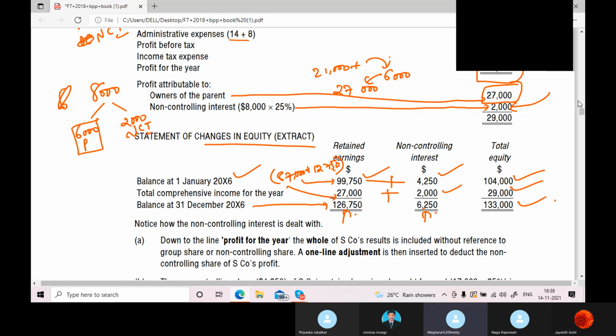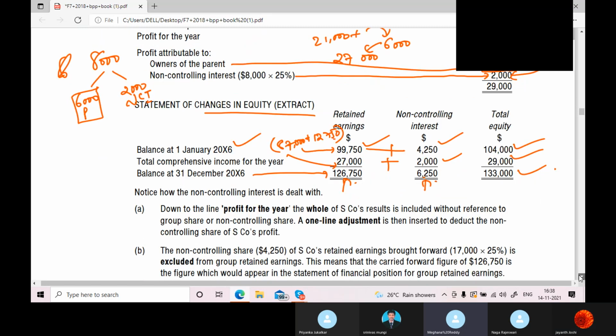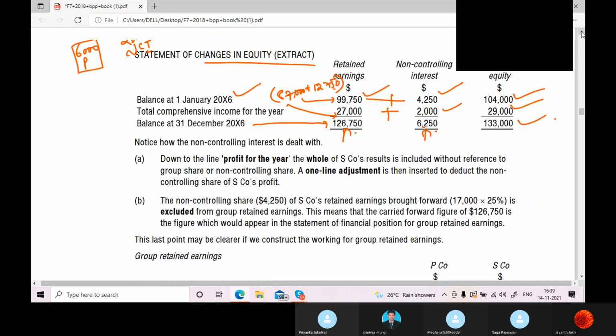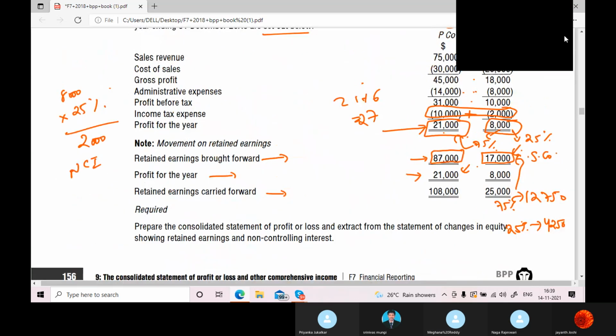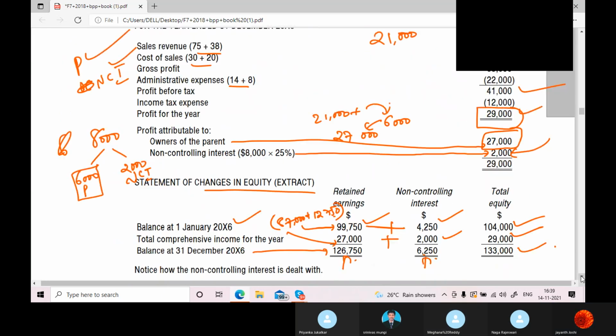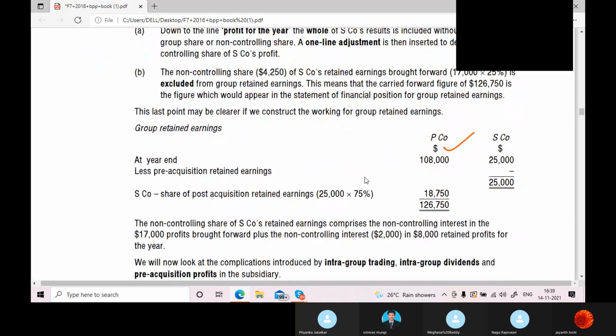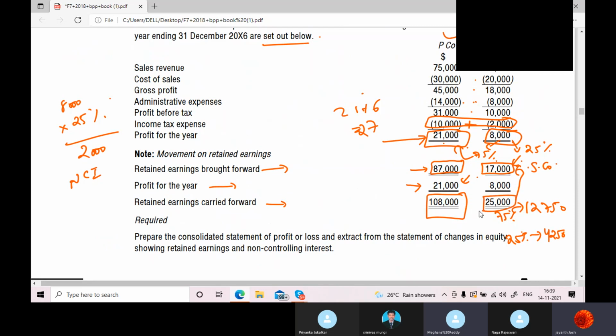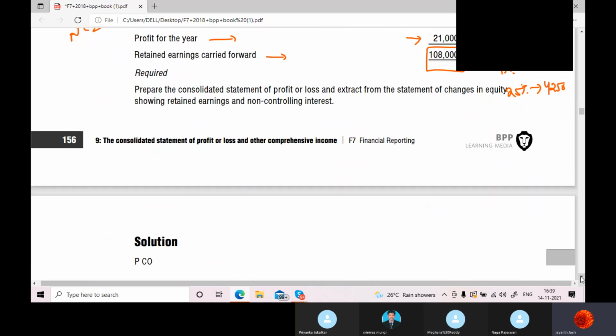Okay. Done, sir. Next question. So there is a last point they are giving here. This is the closing balance of retained earnings of the parent. And this is, again, let us see what they gave. 25,000, the closing balance of the subsidiary company's retained earnings.